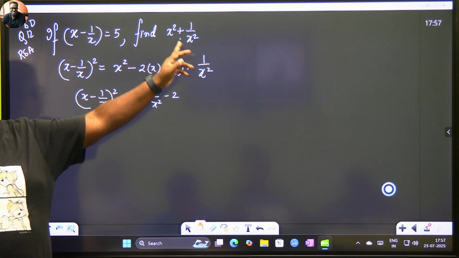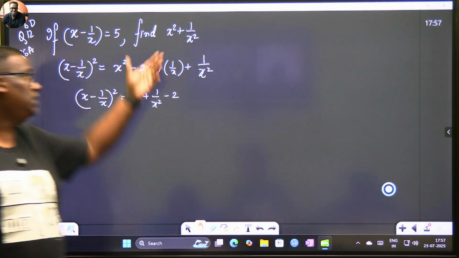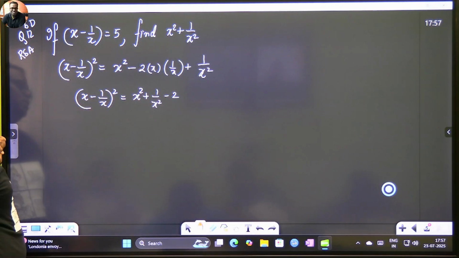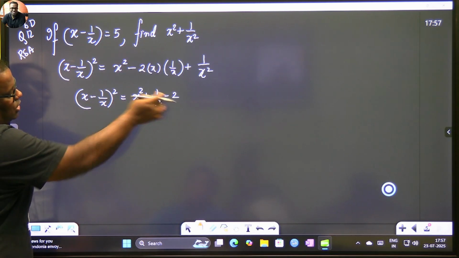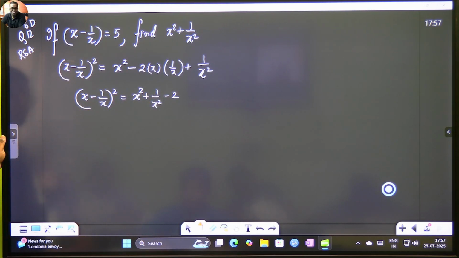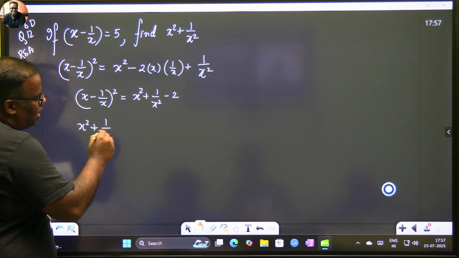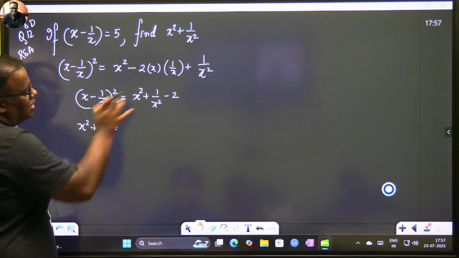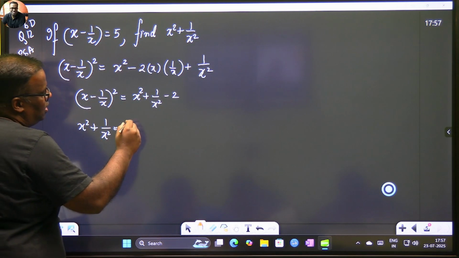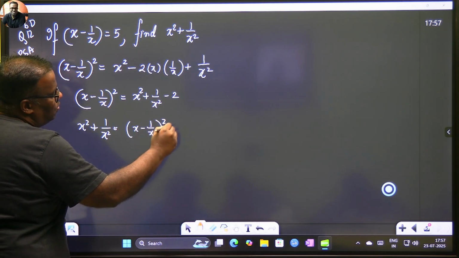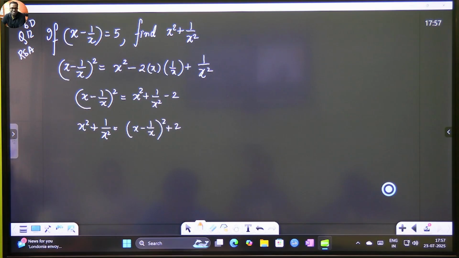This term, right? So try to bring only this term on the left hand side. If you take the 2 on this side, it is the same as that. So can I write x square plus 1 by x square? Imagine that this is on this side, then the 2 comes this way. This is (x minus 1 upon x) whole square plus 2. Did you get this step or not?